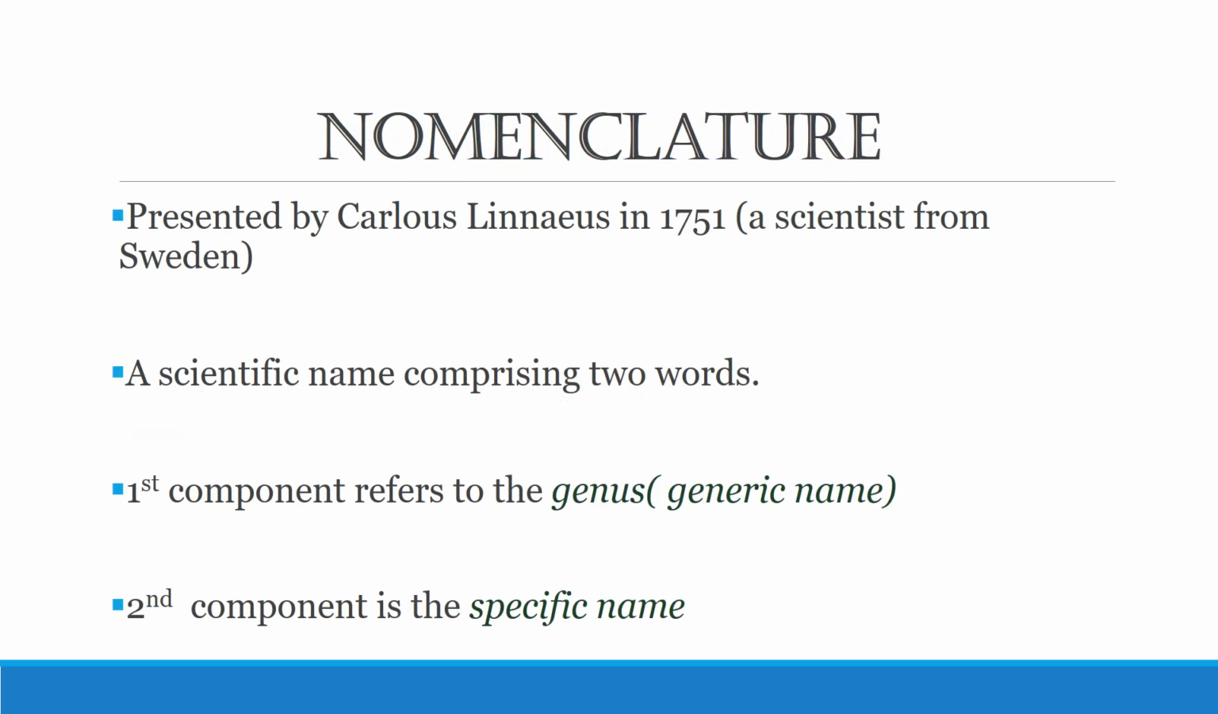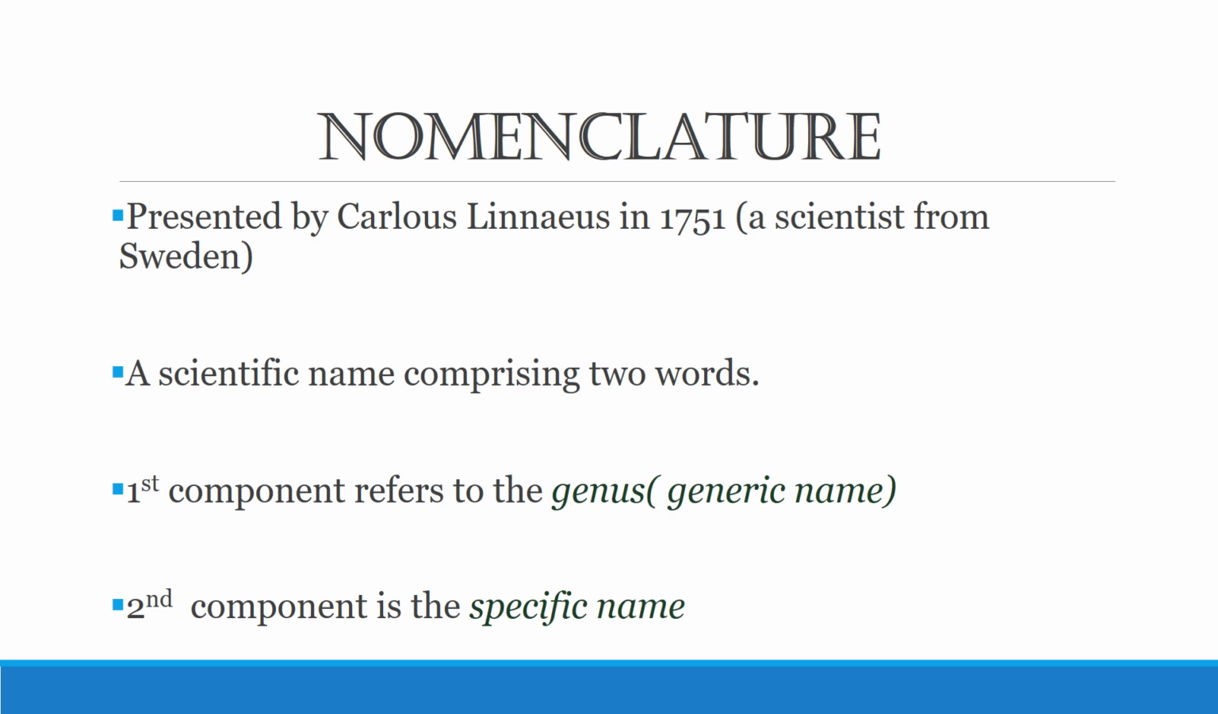Before going into the concept of how we assign names in binomial nomenclature, we need to understand when this was introduced. It was first discovered by a Swedish scientist in 1751. The scientist's name was Carolus Linnaeus, and he presented this model of nomenclature, known as binomial nomenclature, in his book Species Plantarum in 1753.